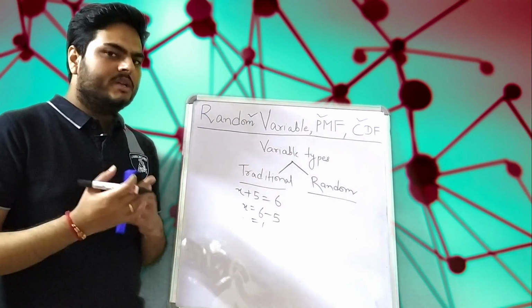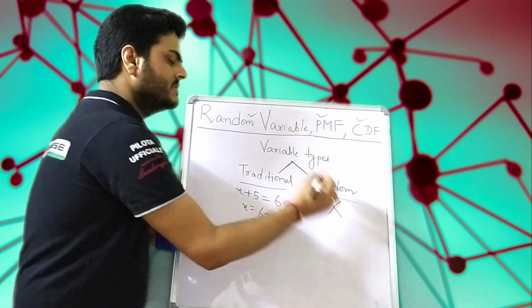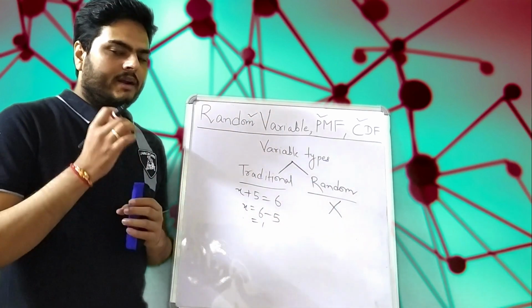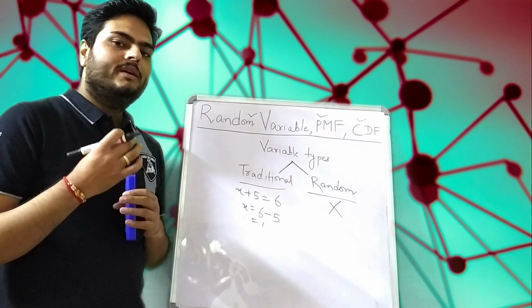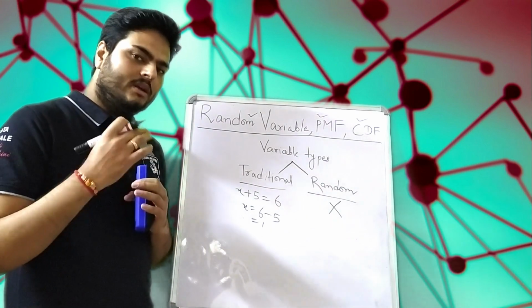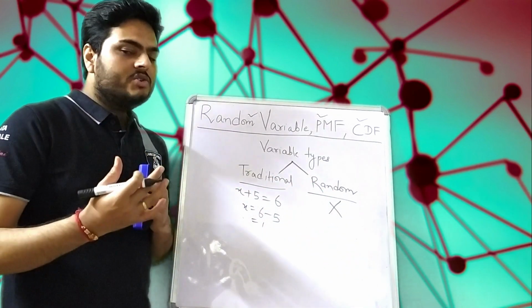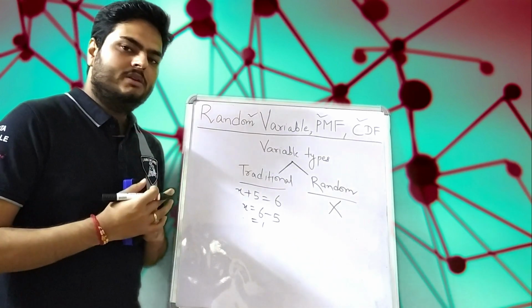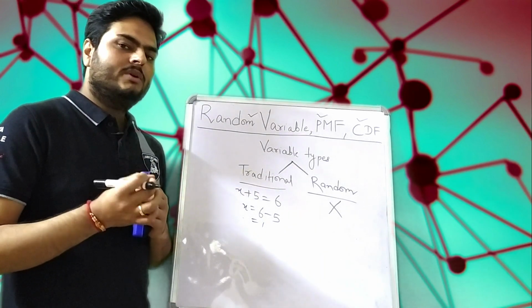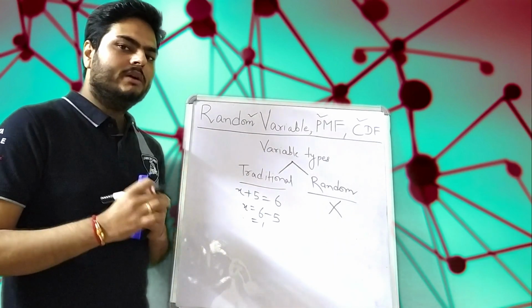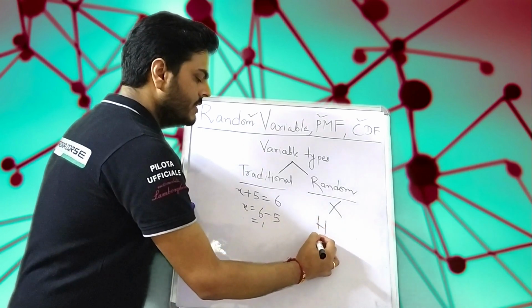Okay, what is a random variable? A random variable is typically denoted by capital X. Okay, and a random variable is the outcome of a random experiment. A random variable is a variable that takes value based on the outcome of a random experiment. Okay, so what is a random experiment? The simplest random experiment you can think of is tossing a coin. Okay, so when you toss a coin, the output can either be head or tail.